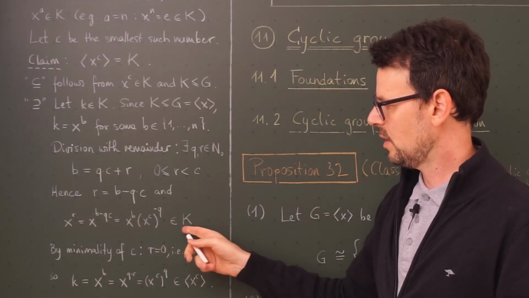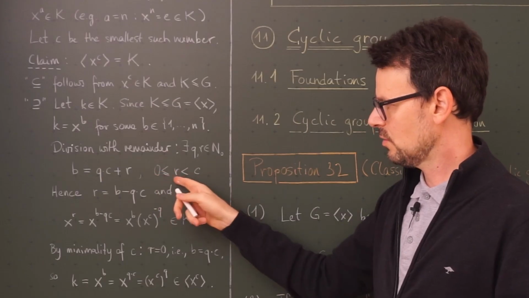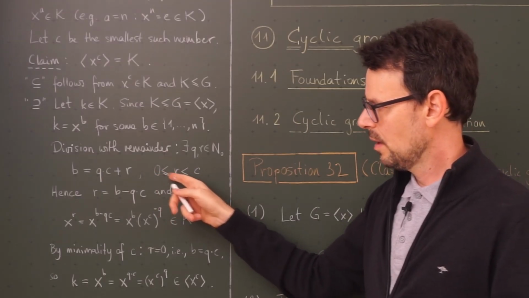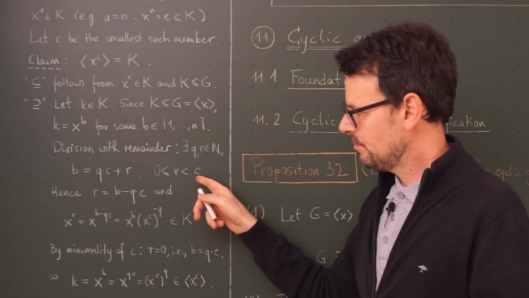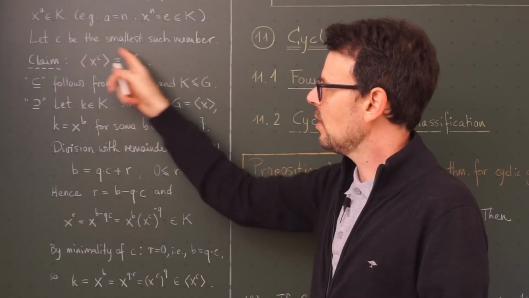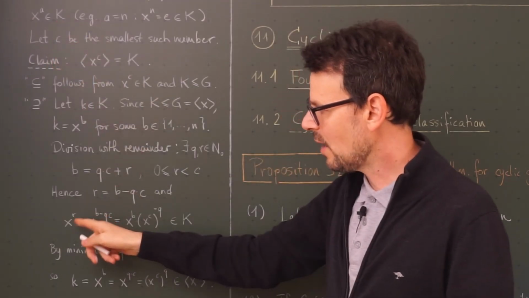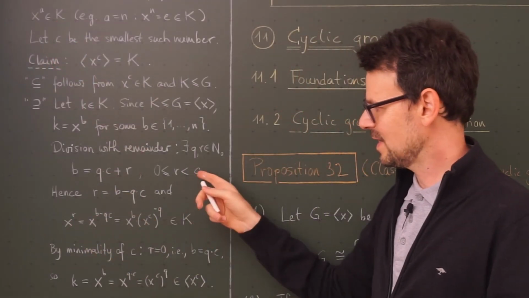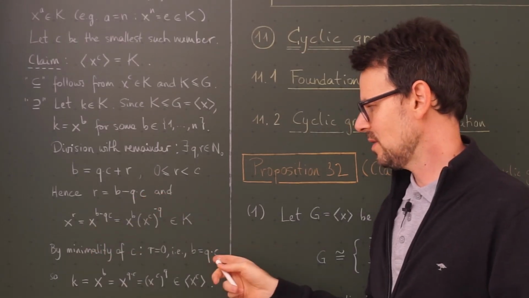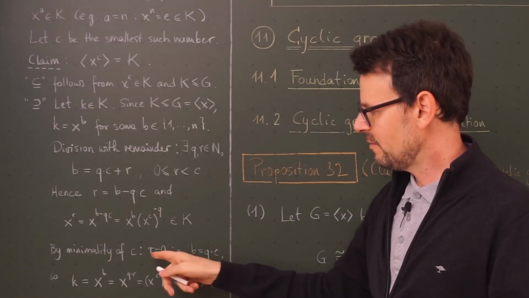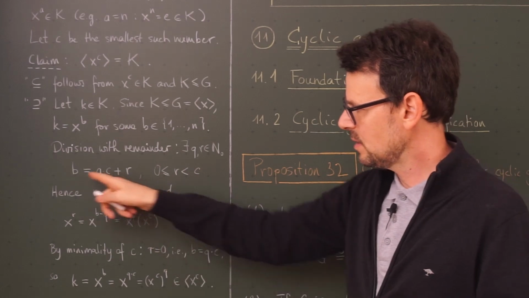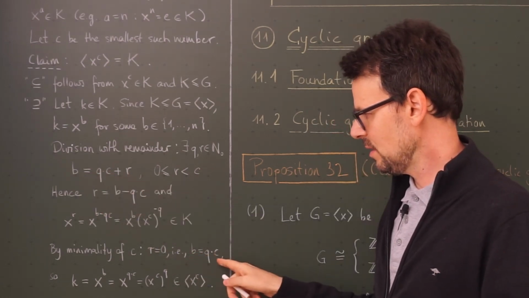Now comes the important argument. r is a natural number, or 0, that is less than c. But c was the smallest natural number such that x to the z lies in K. So r cannot be a natural number because it is less than c, so it must be 0. But if r is 0, this means that b is q times c.